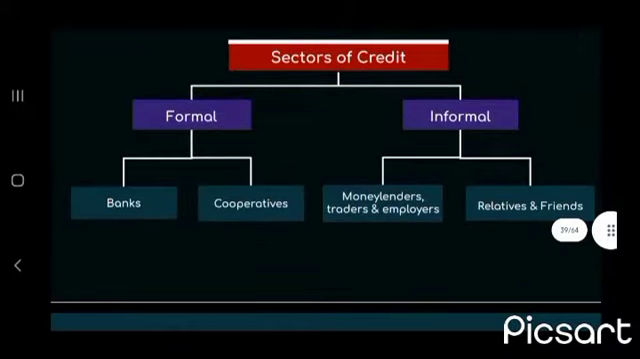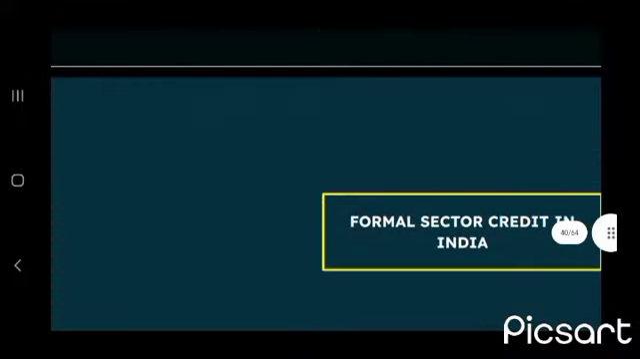Sectors of credit: formal sector and informal sector. Formal sector are banks and cooperatives. Informal are the moneylenders, traders, and employers. Informal are the relatives and friends.